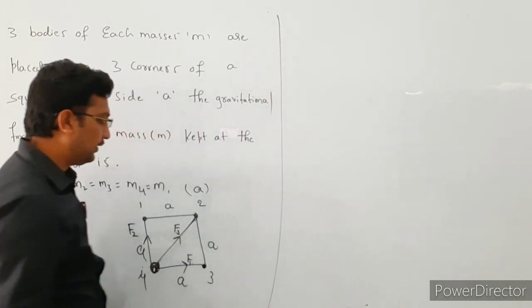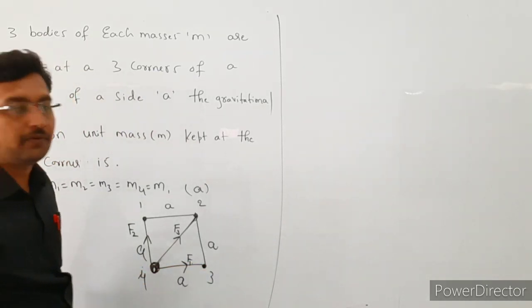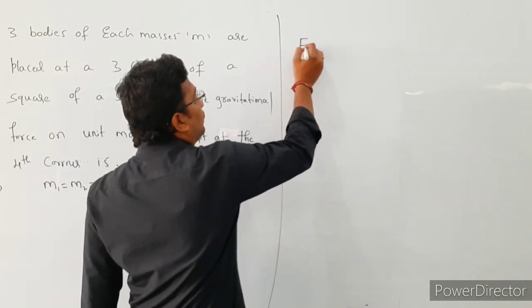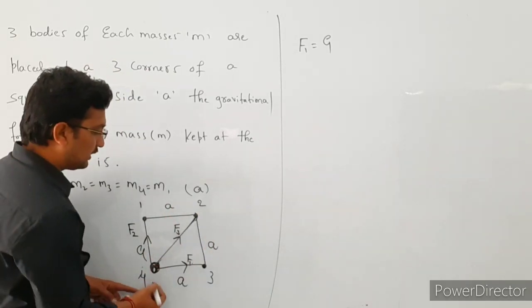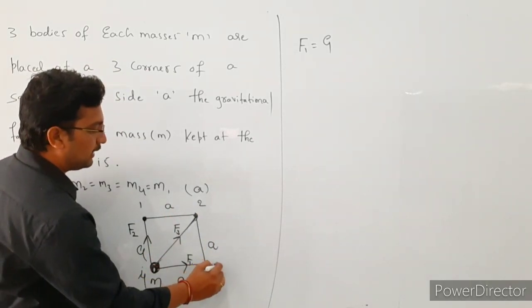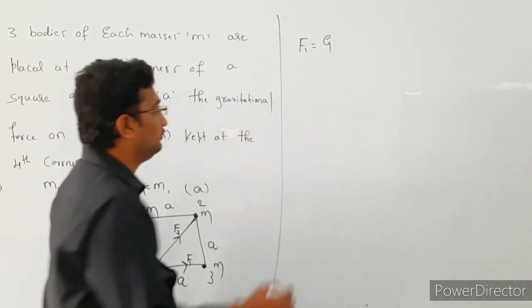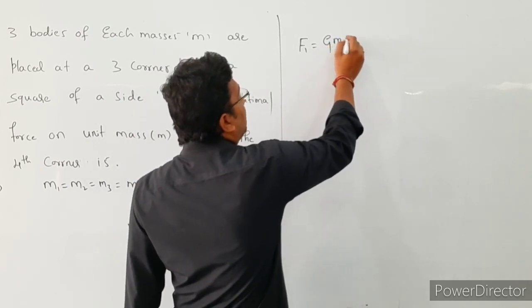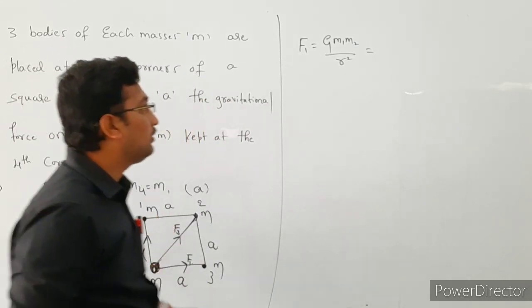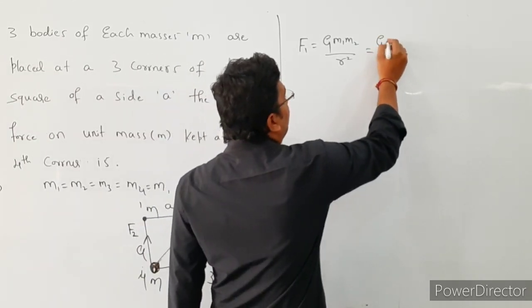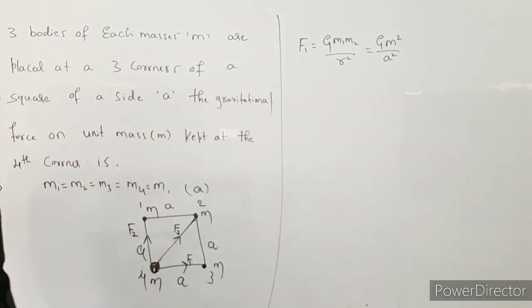The first one, we are going to find the force of attraction between particle 3 and particle 4. So the force is F1. F1 is equal to G into m1 into m2 divided by r square. Here the mass of each particle is m. Here m1 and m2 values are the same, m into m is m square, so that is G m square divided by a square.